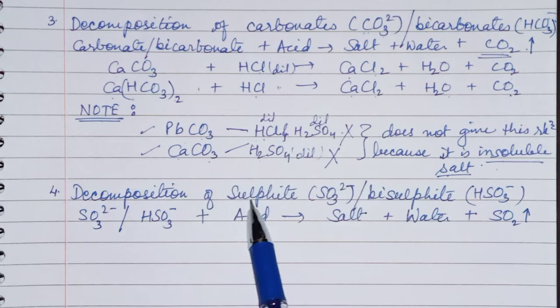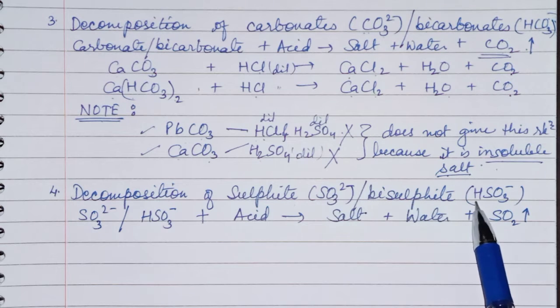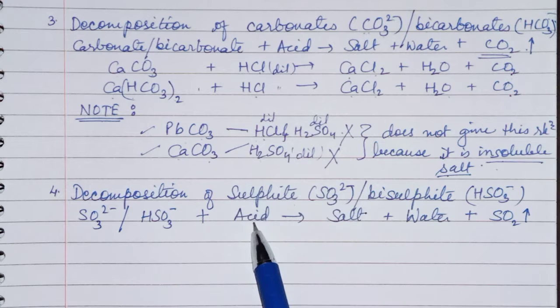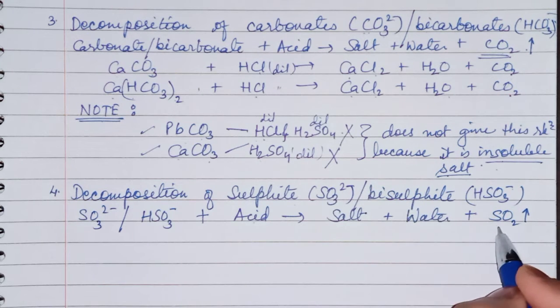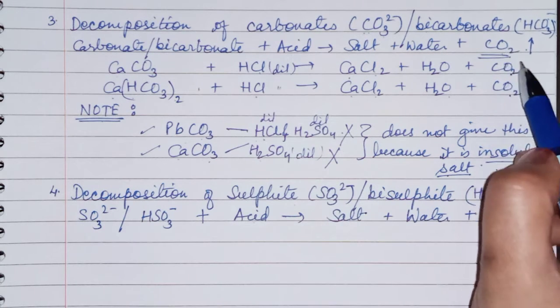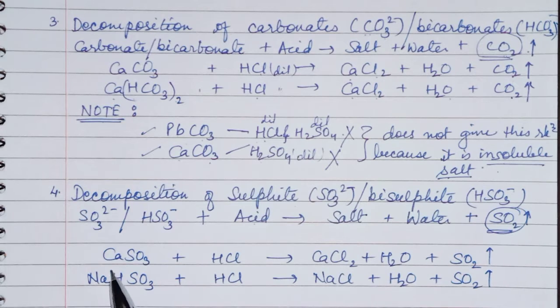Next is decomposition of sulfite, SO3 2 minus, or bisulfite, that is HSO3 minus. When they react with acid, they will again give salt and water, but here it is SO2 gas. In the previous one, carbonate gives carbon dioxide gas and sulfite gives SO2 gas. Let's take the example of calcium sulfite.